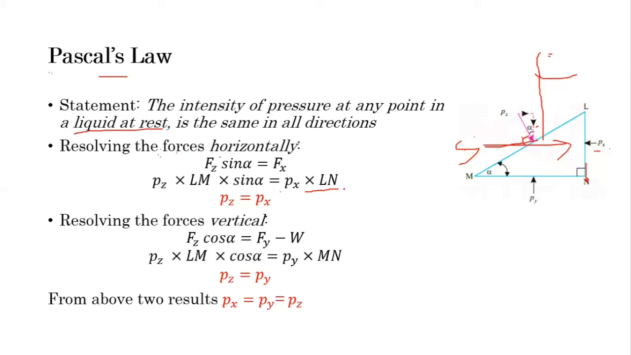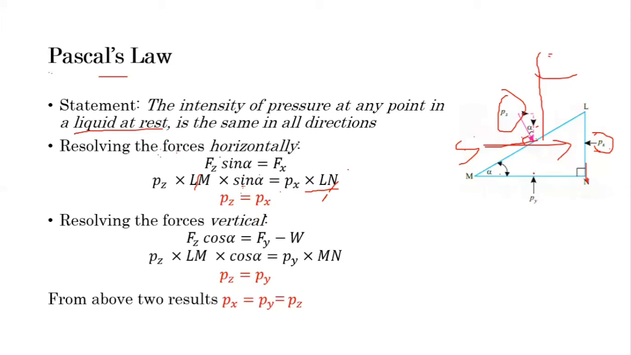After considering these two forces, let's see the geometry of this triangular element, which is LMN. According to this angle alpha, sine alpha equal to Ln divided by Lm. So put this value of sine alpha here, you will get Ln divided by Lm. So Lm cancels out, and Ln will also cancel out, and we get Pz equal to Px, which is nothing but the intensity of pressure on Ln and intensity of pressure on Lm. So we have proved that these two intensities Pz and Px both are equal in this case.